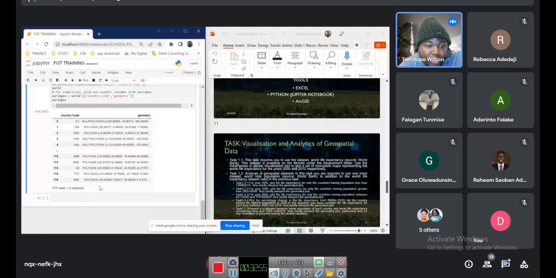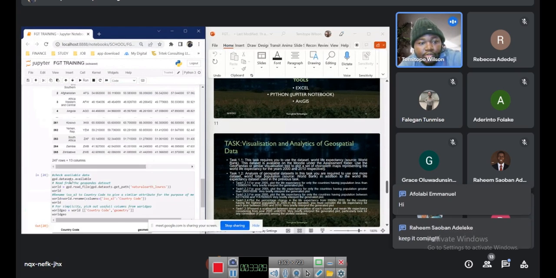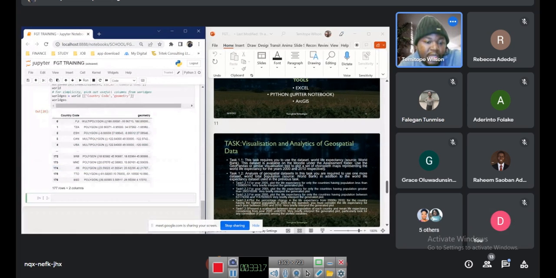However, I'm going to be using this geometry data as my base. So what do I call base? Base is a reference point of your data. So if I use this as my base, it means 177 is the base of 247, which means there's only 177 data that I need from the old data that is accurate. So to do that now is where I bring in merge. So I'm going to merge data together now.